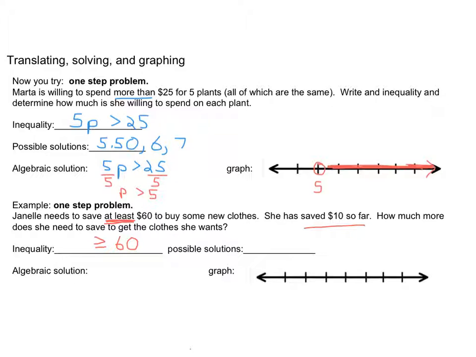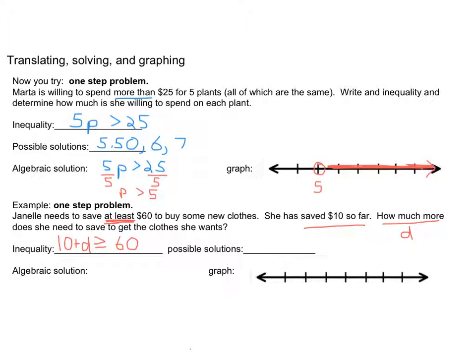So how much more? Again, we're going to call that D because we don't know. But she starts off with 10, and then we know that she's going to save some unknown amount, but she has to save so that she has at least $60.